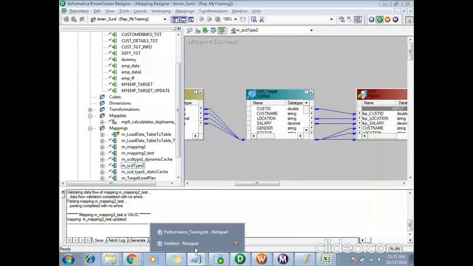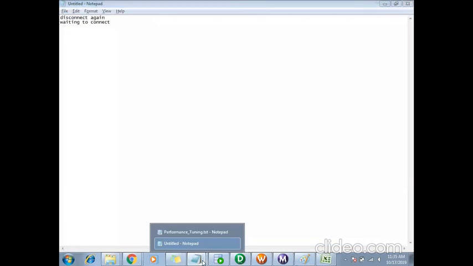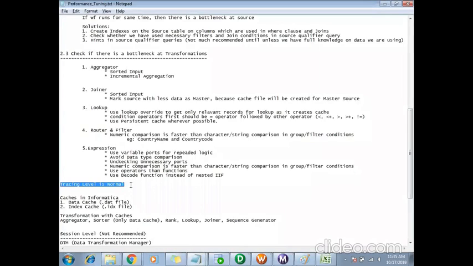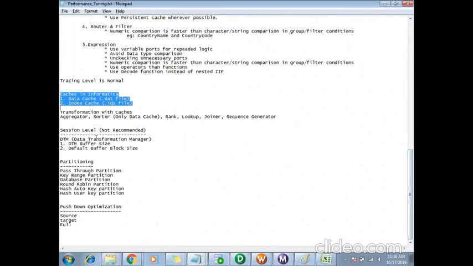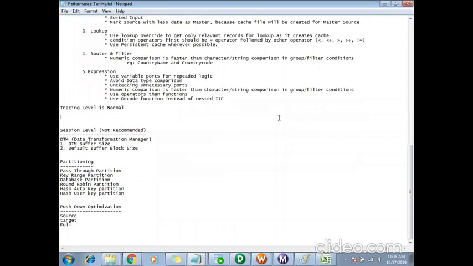If you make it verbose data, it will keep running and it will reduce the performance. That is one thing. And these things we have already seen: caches in Informatica, data cache and index cache. These are not relevant here. We have created one image for this. Just remove it here.